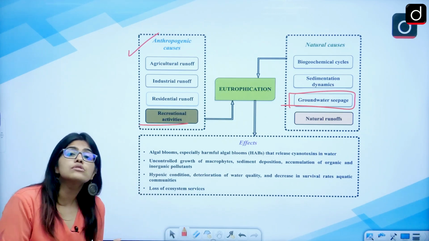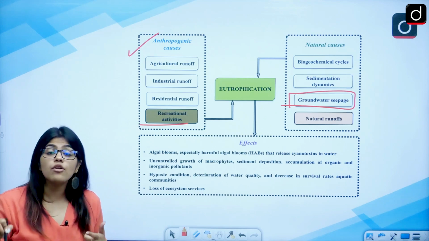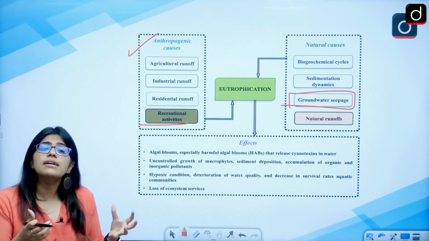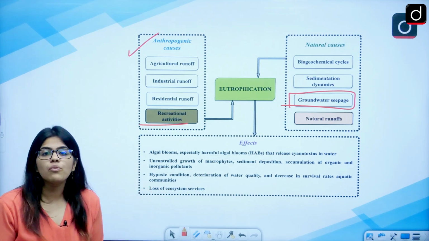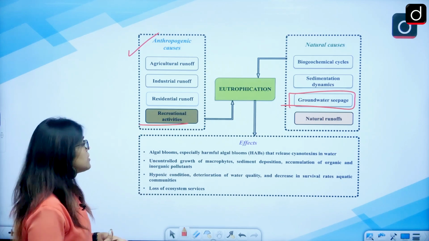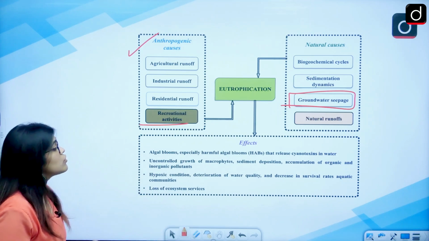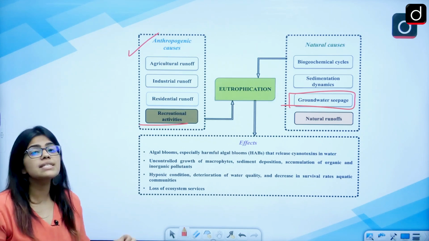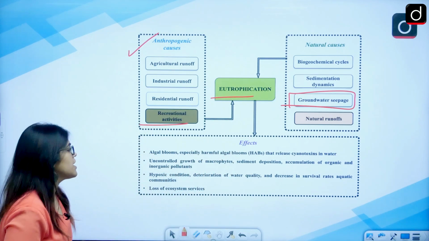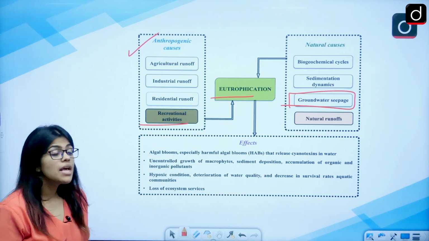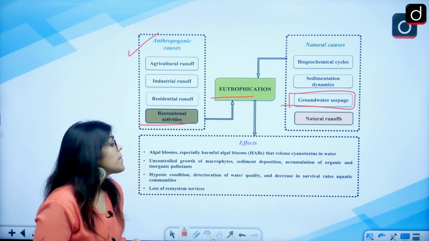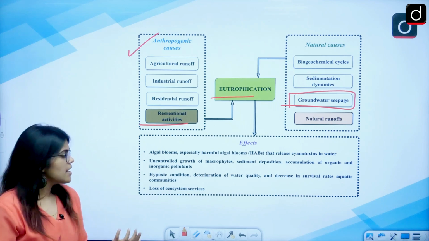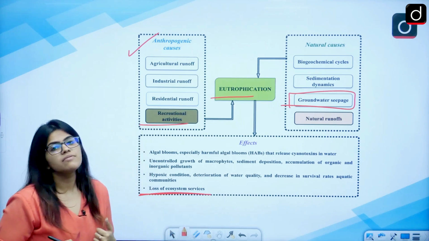These toxins can also be harmful for the population living there or breathing the air containing these kinds of toxic substances. Also, the recreational value of these lakes will go down when there is a thick layer of algae on the water surface. So uncontrolled growth of these planktons, sediment deposits, and accumulation of organic and inorganic pollutants can lead to the process of eutrophication. The hypoxic condition causes the deterioration of water quality, and this will decrease the survival rates of the aquatic plants and animals living there. The loss of ecosystem services is also seen.